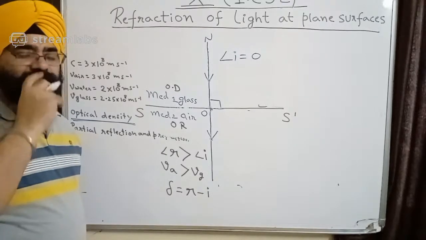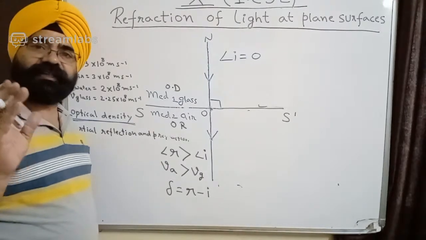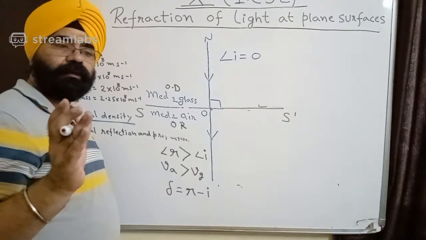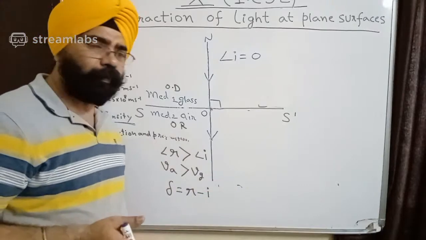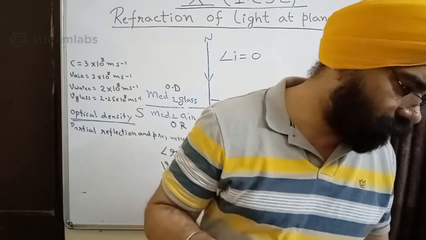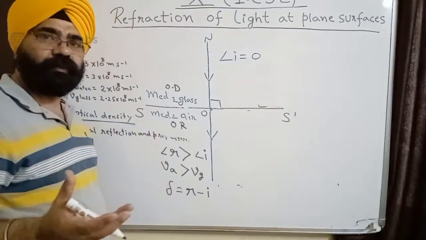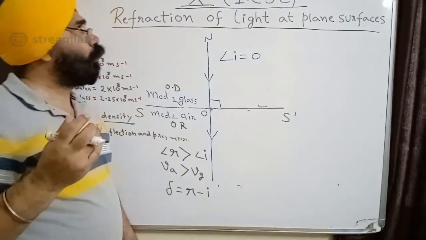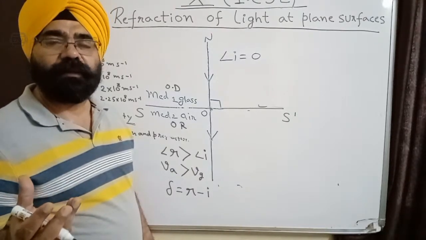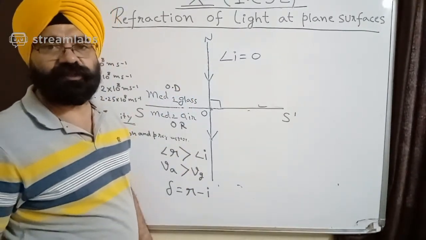Now the next question which comes to mind is that it means that refraction takes place only when the ray is incident obliquely. Obliquely का क्या मतलब है? लिखो. Angle I is equal to angle R is equal to 0. Okay, nice. Now obliquely का क्या मतलब है? जल्दी से लिखो. What does obliquely mean? I say that refraction takes place only when light is incident obliquely. It doesn't happen when the light is incident normally to the surface or when the angle of incidence is 0.